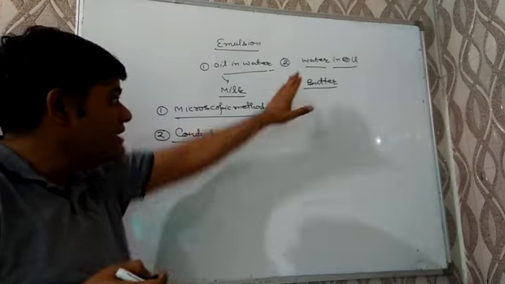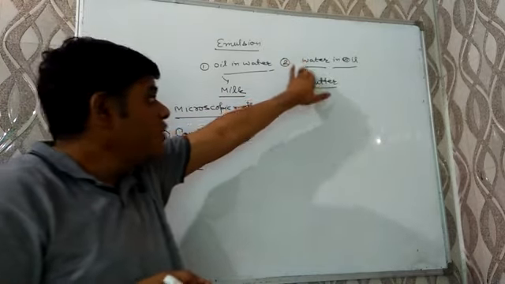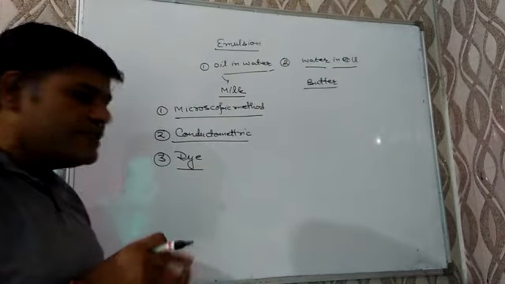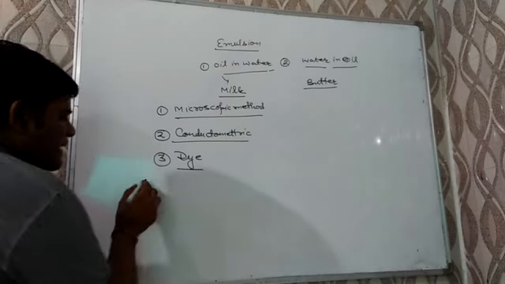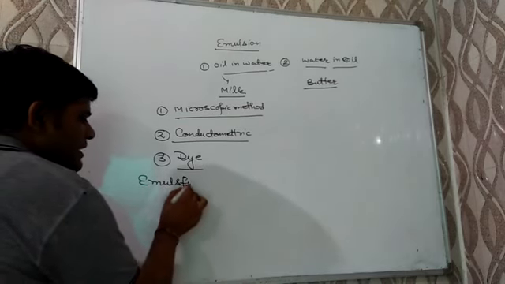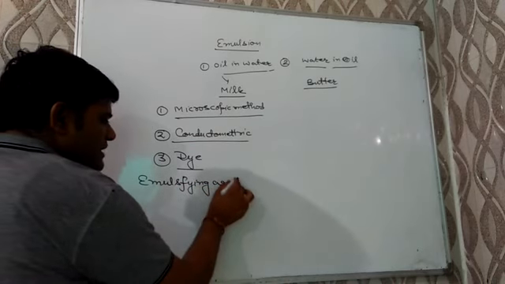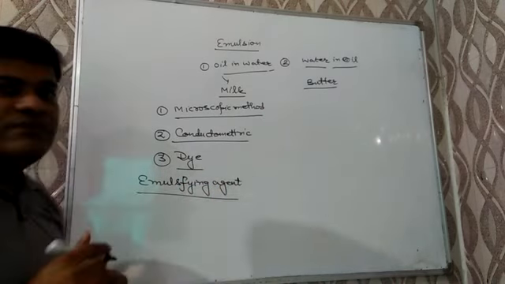But if the color remains same, then it will be water in oil emulsion. There are three tests. Now one more thing is there. What is emulsifying agent? Questions may be there. What do you mean by emulsifying agent in the exam?